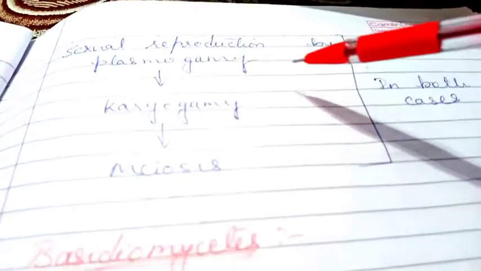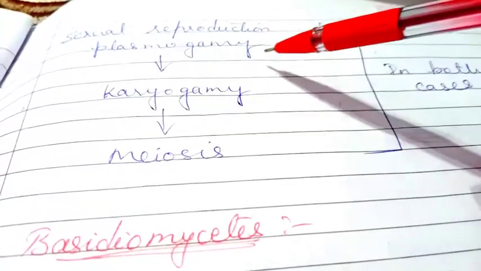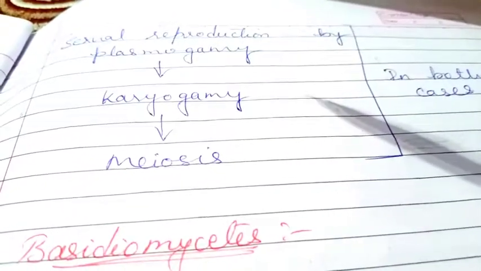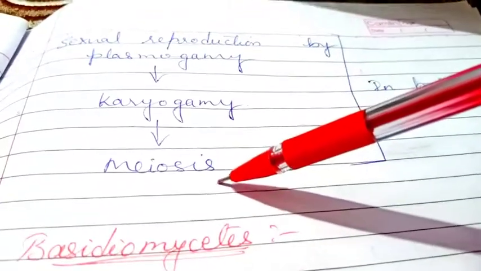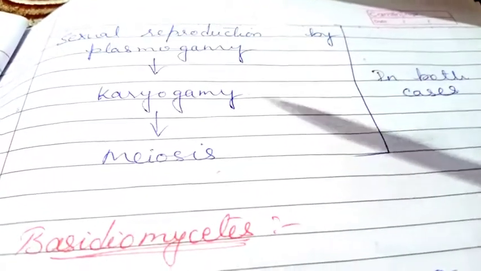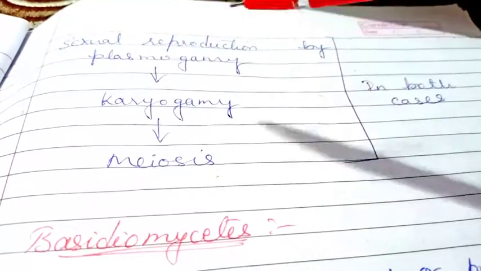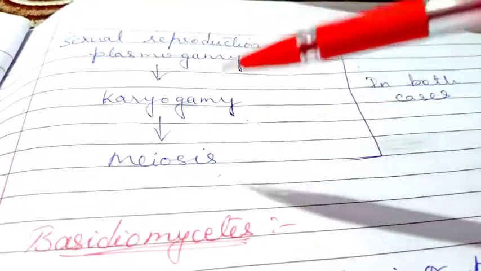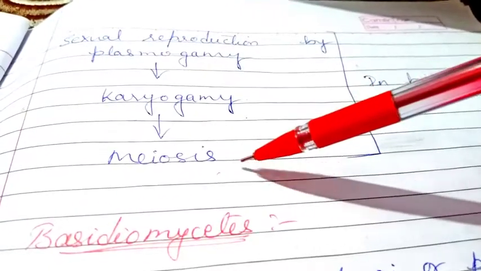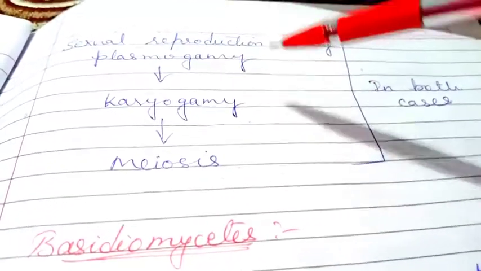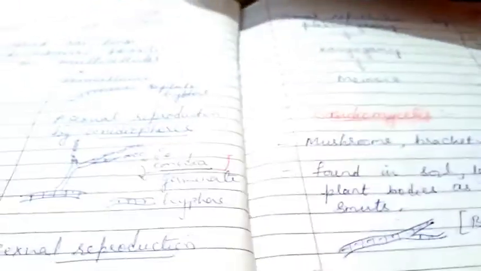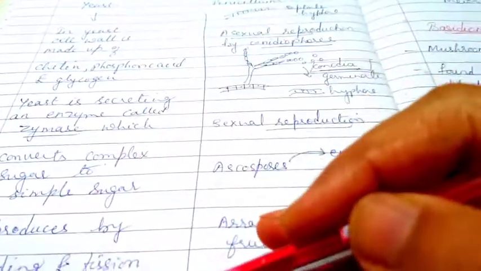So after that, when we are talking about the sexual reproduction, it takes place by 3 steps which you have studied: plasmogamy, karyogamy and meiosis. You have studied earlier plasmogamy, fusion of protoplasm, karyogamy, fusion of nucleus, and meiosis means division of zygote, division and differentiation of zygote. In this way, yeast have been multiplied. So this is all about the unicellular fungi.